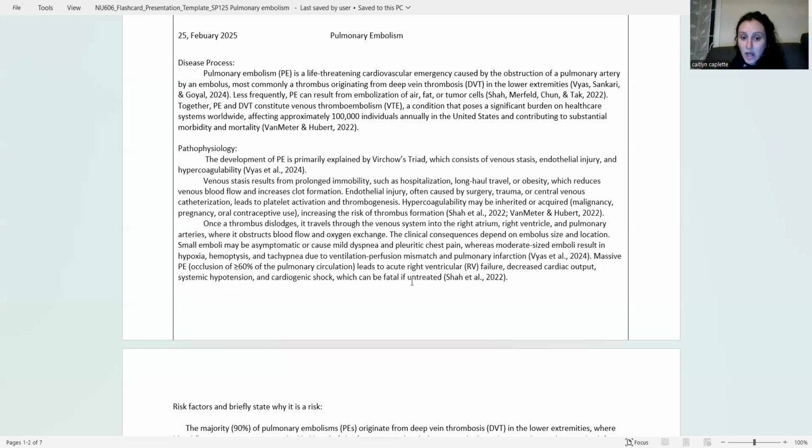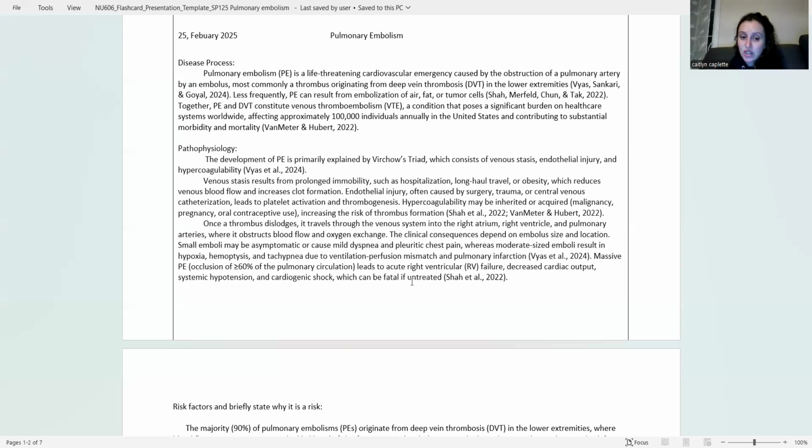Once a thrombus dislodges, it travels through the venous system into the right atrium, right ventricle, and pulmonary arteries, where it obstructs blood flow and oxygen exchange. The consequences depend on the embolus size and location. Small emboli may be asymptomatic or cause mild dyspnea, pleuritic chest pain, or tachycardia, whereas moderate-sized emboli result in hypoxia, hemoptysis, and tachypnea due to ventilation-perfusion mismatch and pulmonary infarction.